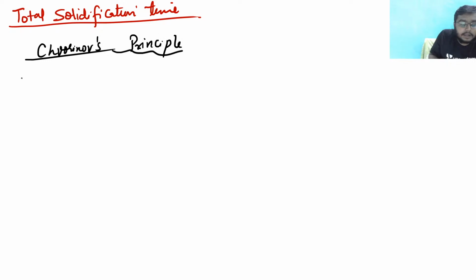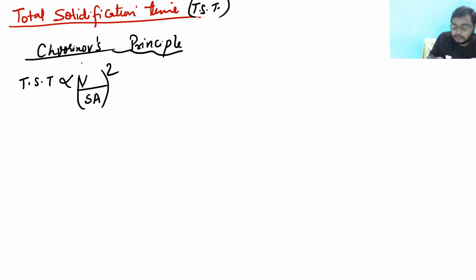That principle is that total solidification time, that is TST, is proportional to (V by SA) to the power n. Here n is the index. TST is total solidification time.